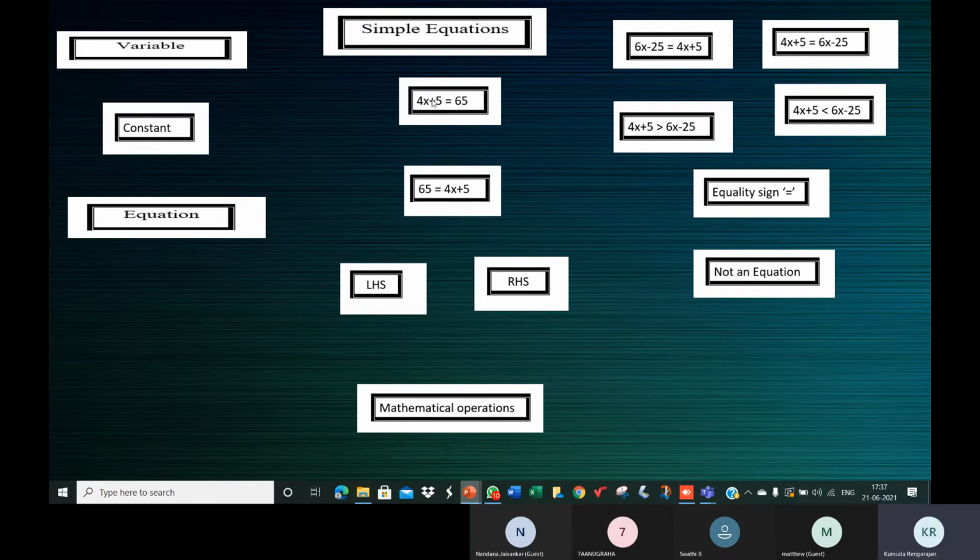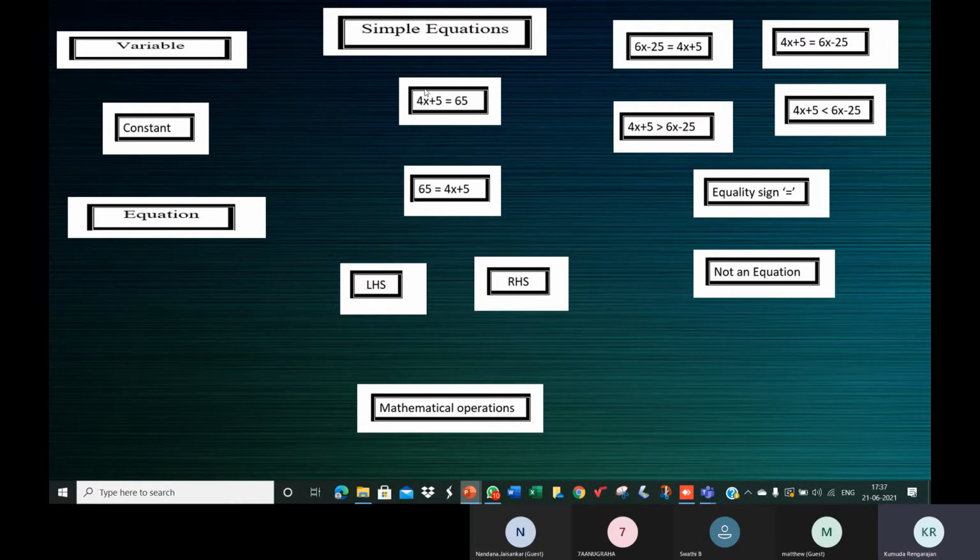Okay, let me tell you this first. In an equation, this one is called the left hand side, LHS, and this is the right hand side, RHS. So now, 4x plus 5.